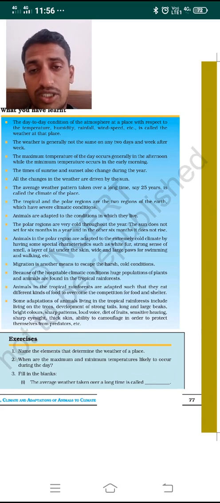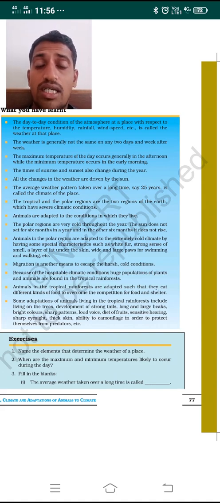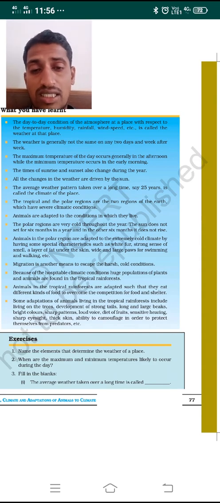Migration is another means to escape from harsh and cold conditions. If the climate is harsh and cold, birds follow the method of migration to escape from it.